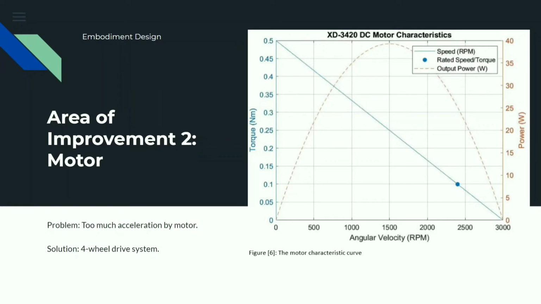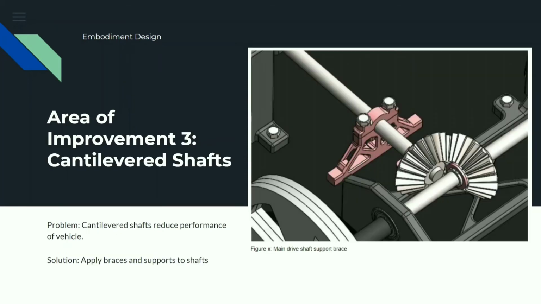Another area which needed improvement was the motor. From the calculations, we saw that the motor had a very large value for acceleration, meaning it was too powerful for the go-kart. Even though this sounds like a good thing at first because of the performance requirements, we realized that the go-kart would be unable to gain enough traction. We fixed this by implementing a 4-wheel drive system at the expense of an active steering system. While it would theoretically be possible to have both systems at once, our group had a lack of materials and decided that it couldn't be done.